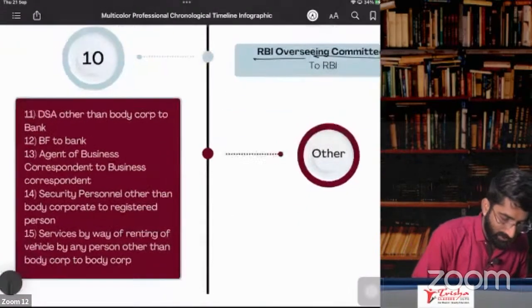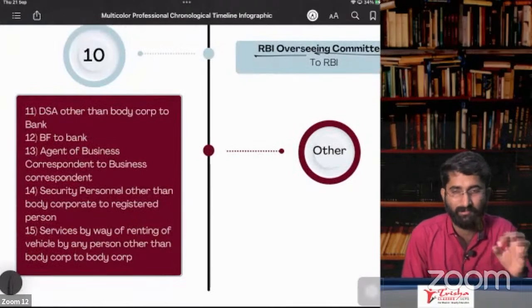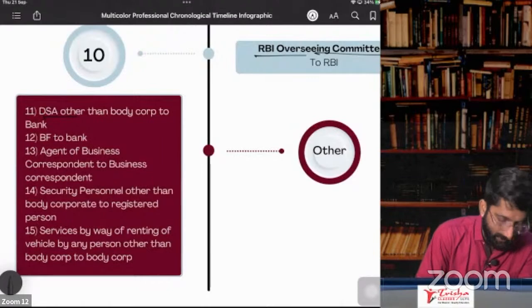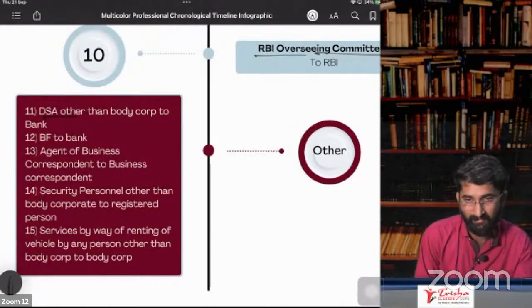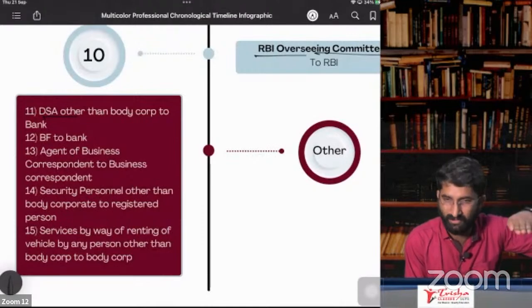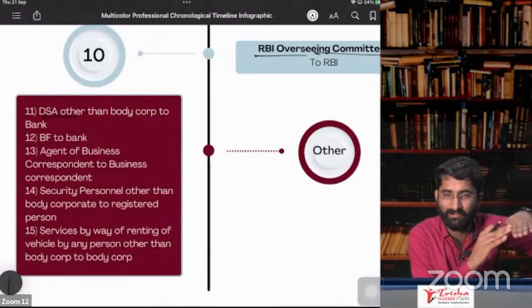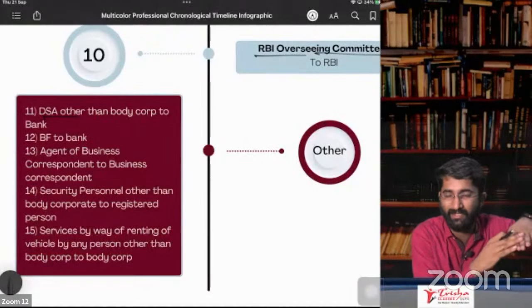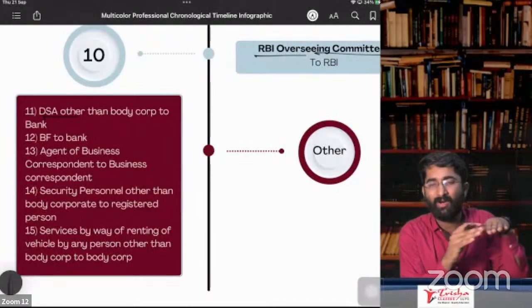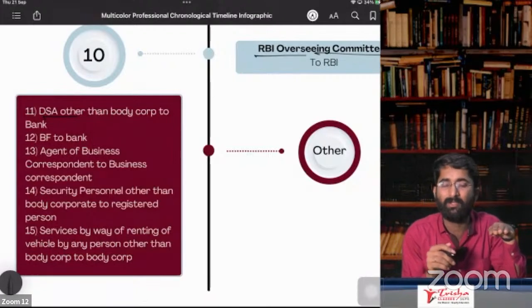Next, there are some other services. There are some small services, we will discuss them fast. DSA. Who is DSA, sir? Direct selling agent. Here is an example. The bank's business is giving loans and collecting the interest. Now they are not selling the loans, it is not possible to sell the loans.